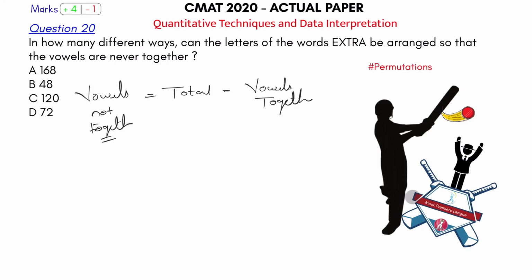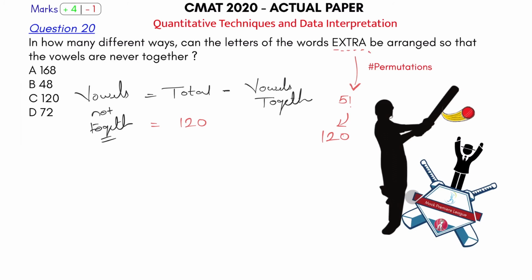So let's start with the total number of ways. In how many ways can you arrange these letters E, X, T, R, A? So how many different words can you form by using the alphabets of the word EXTRA? 5 factorial. Okay, first class of permutation we have learned. 5 factorial is what? 120. So you can form 120 different words by using the alphabets of the word EXTRA.